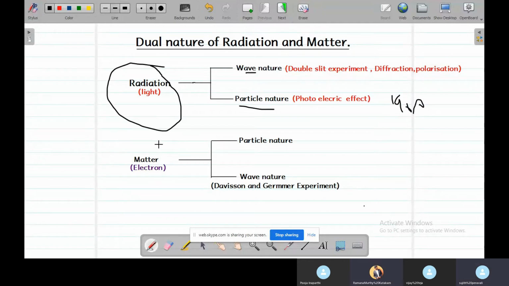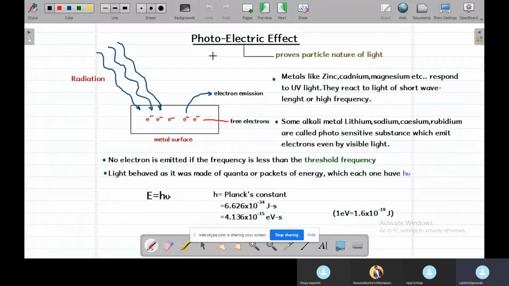Also, matter, which is generally a particle, shows wave nature properties, and this is proved by the Davisson and Germer experiment. Today we'll discuss the particle nature of radiation. First of all, let's discuss the photoelectric effect, which proves the particle nature of light.